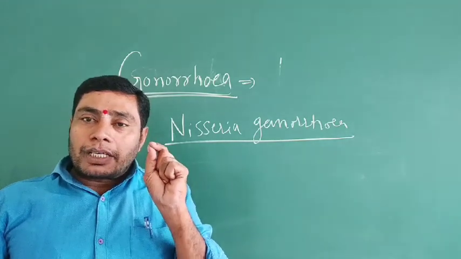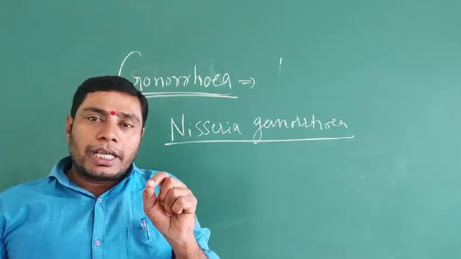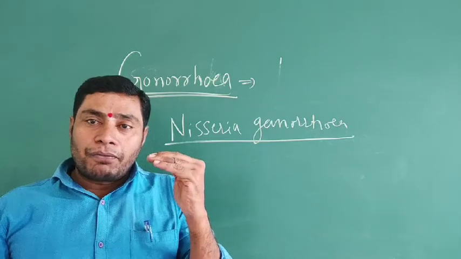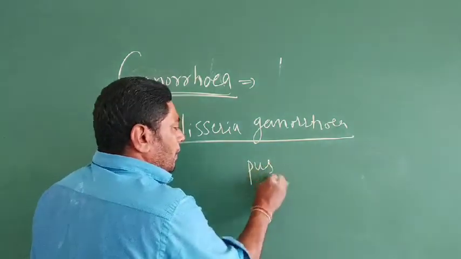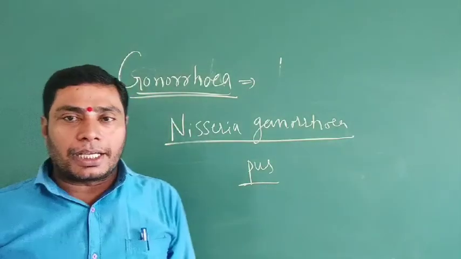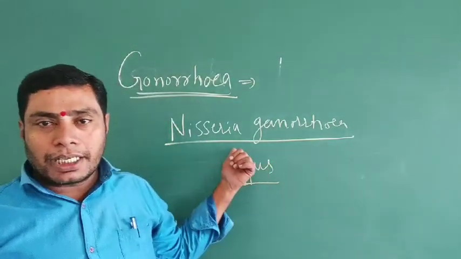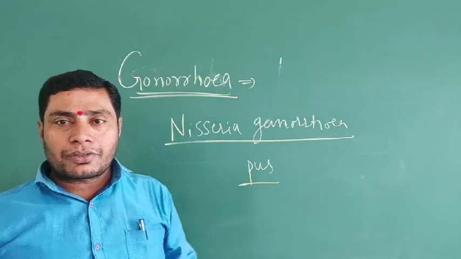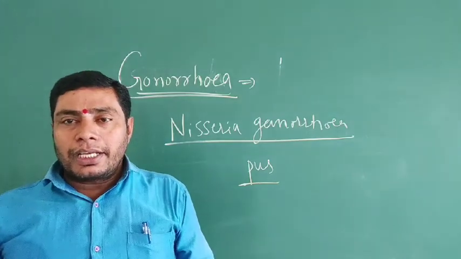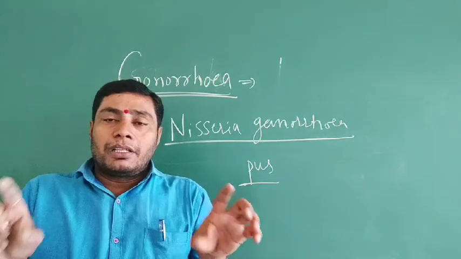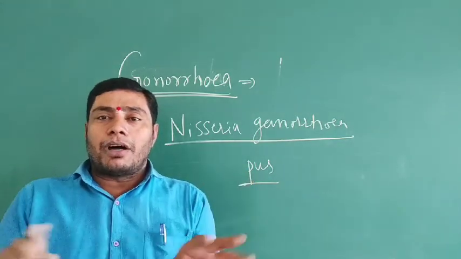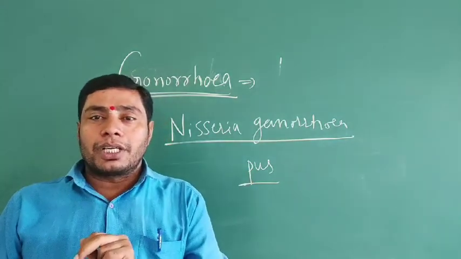The reproductive tract forms mucus and pus, formed by Neisseria gonorrhoeae. In gonorrhea, whitish pus is formed in the reproductive tract along with burning sensation.